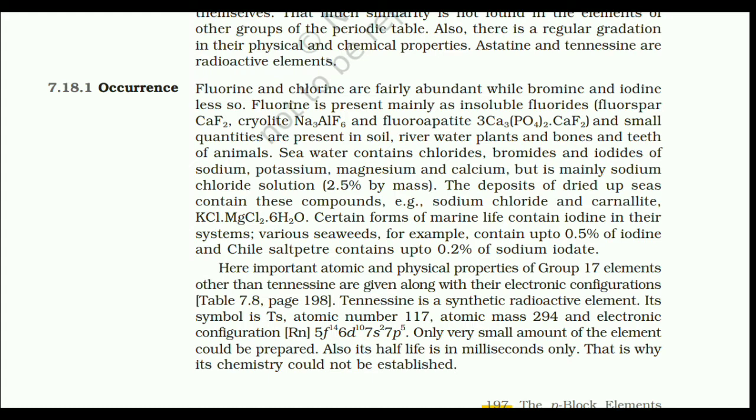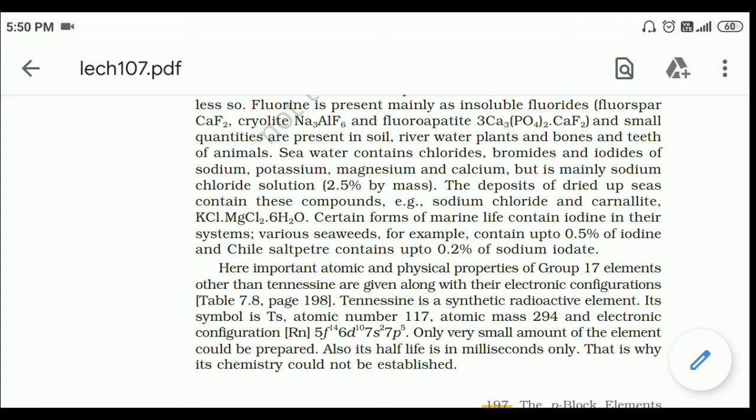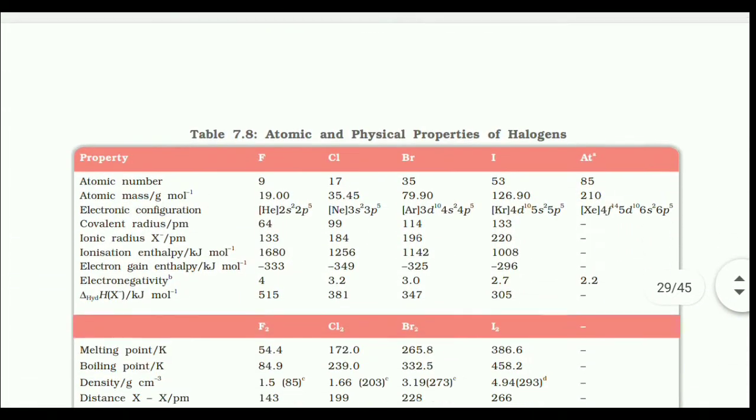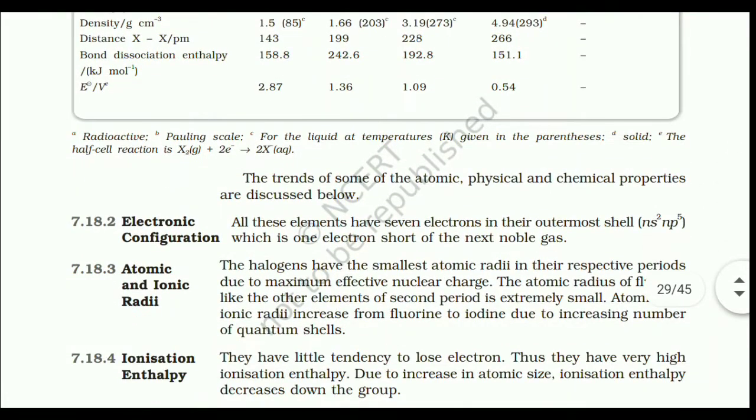Here, important atomic and physical properties of group 17 elements other than tennessine are given along with their electronic configurations. Tennessine is a radioactive element. Its symbol is Ts and atomic number 117. Atomic mass 294 and electronic configuration is [Rn] 5f14 6d10 7s2 7p5. Only a very small amount of the element could be prepared. Also, its half-life is milliseconds only. That is why its chemistry could not be established. The trends of some of the atomic, physical and chemical properties are discussed below.